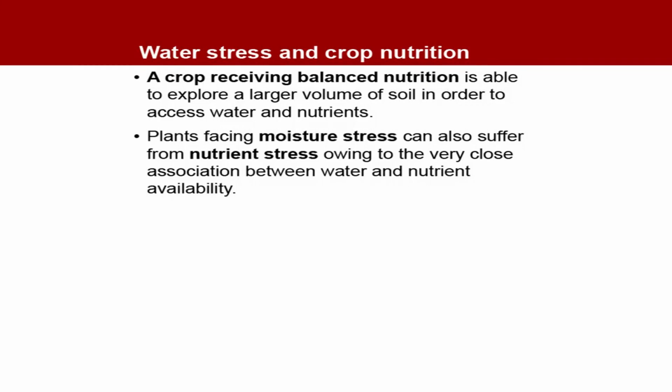Now, see water stress and crop nutrition. A crop receiving balanced nutrition is able to explore a large volume of soil in order to access water and nutrients. Plants facing moisture stress can also suffer from nutrient stress owing to the very close association between water and nutrient availability.